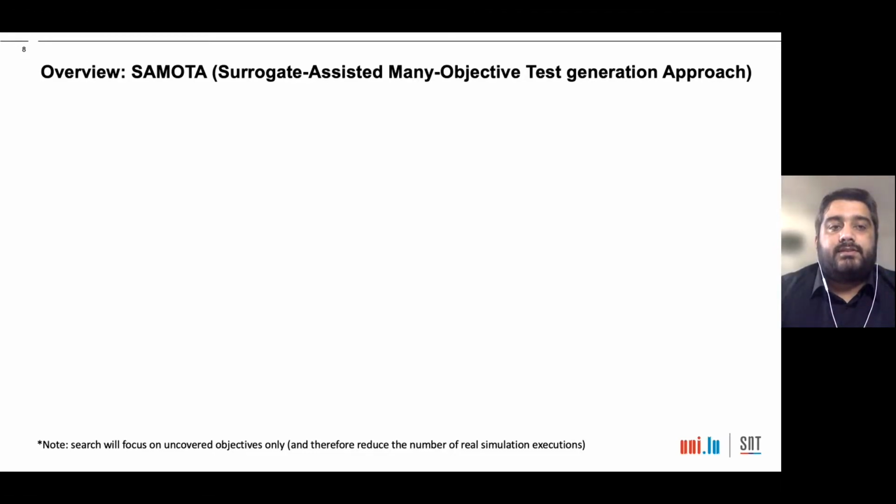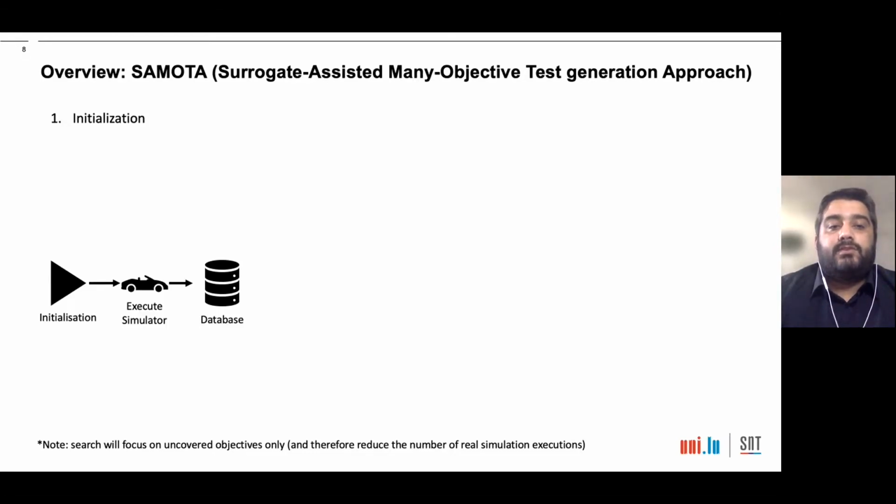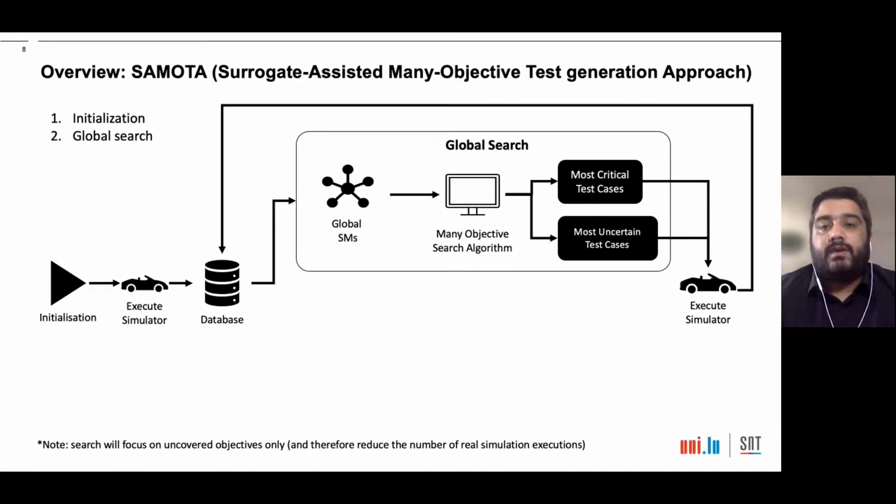We start with initialization using the attributes from the domain model. We execute the simulator and build an initial database. This initial database is first used by global search. First, it trains the global surrogate model using all the data points in the database. Then the trained surrogate models are used by many objective search, which returns us the most critical test cases, which are for exploitation of the search space, and the most uncertain test cases, which are for the exploration of the search space. We execute these two sets of test cases on the simulator and update the database.